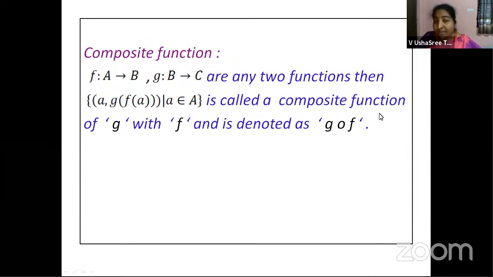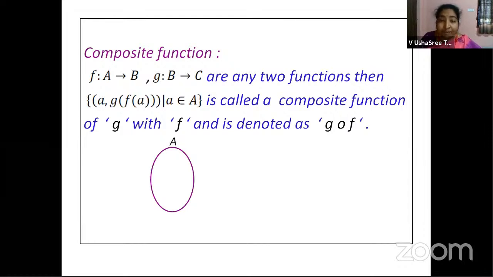And how is this composite function defined? It is a composite function of g with f. If it is f with g, also you can have, isn't it? So in that case, it should be f of g of a. In that case, you will call it as f circle g. All right. So now let us try to see this with a diagram.